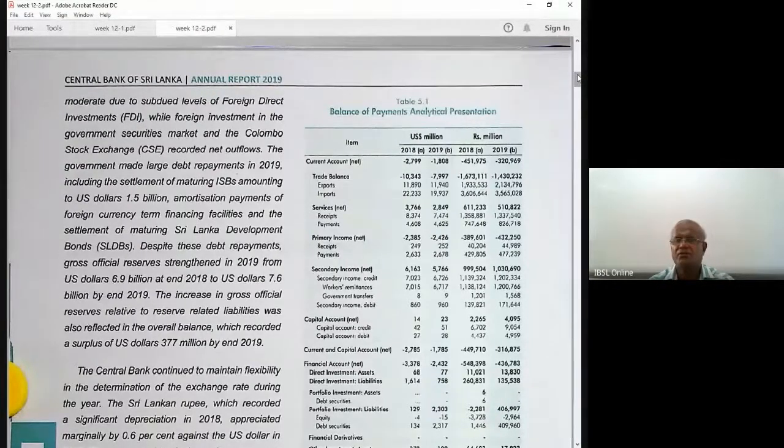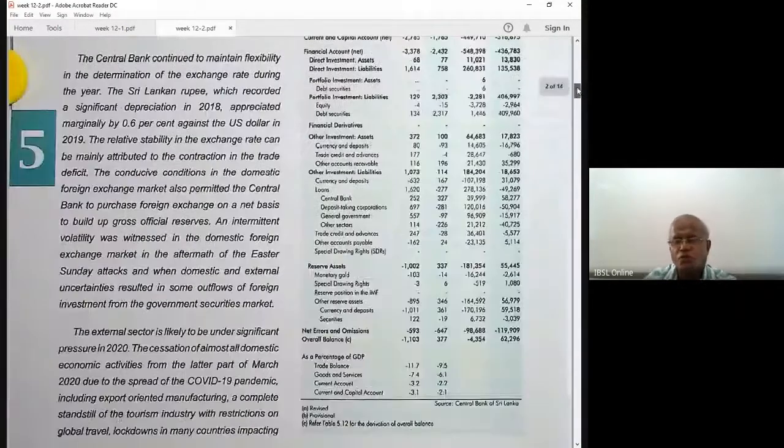The Central Bank of India uses dollars and Indian rupees. Then Singapore dollars, and the ringgit is used by Malaysia. Like that, baht is used by Thailand. Okay. The overall balance is the overall balance.